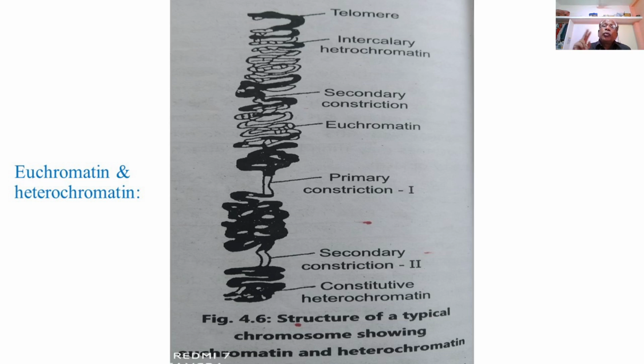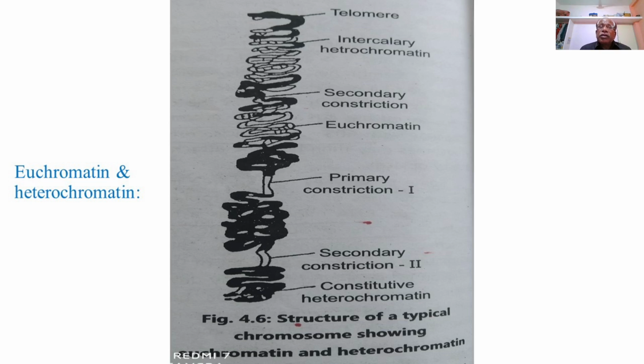These may be 2, 4 or more chromonemal fibrils in the chromonemata, and there are such 2 chromonemata present in each of the chromosome, and which are joined together by means of primary constriction first or a centromere. Or if the length of the chromatid is much longer, then there may be another centromere present along the length of the chromosome, and can be called secondary constriction.